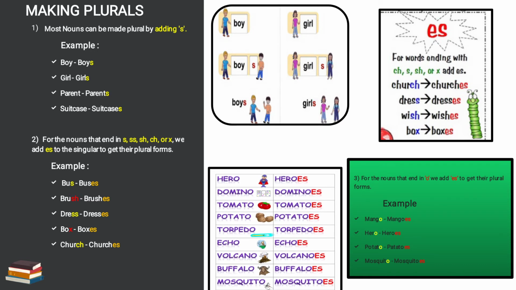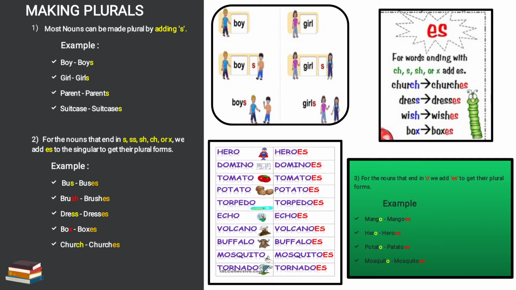Proceeding, in the image also it is given, where o is there, heroes is there, domino is there, dominoes is there, tomato is there, we have added es, tomatoes is there, potato is there, potatoes is there. So this image is also describing the third rule, means for the word ending with o, we can change it to plural form by adding es at the last.